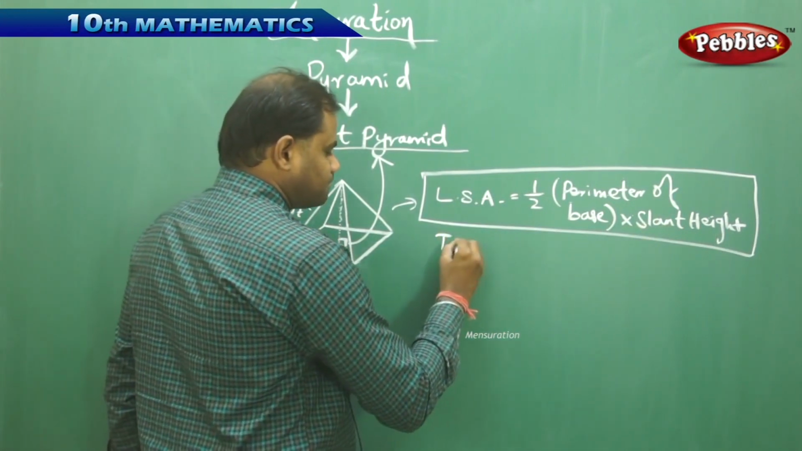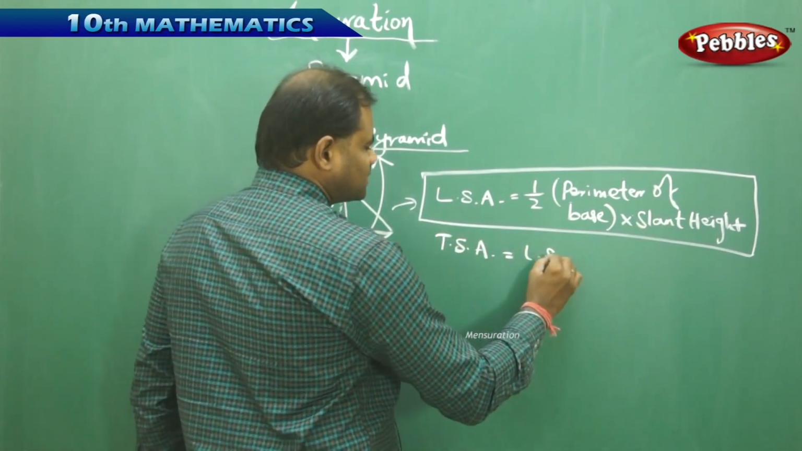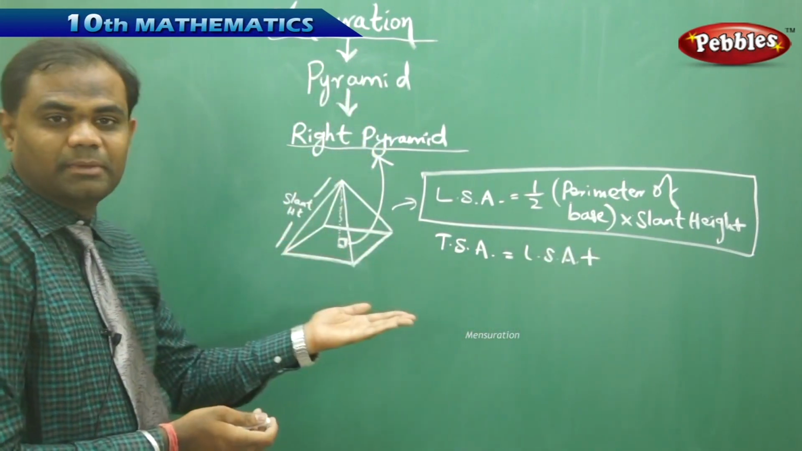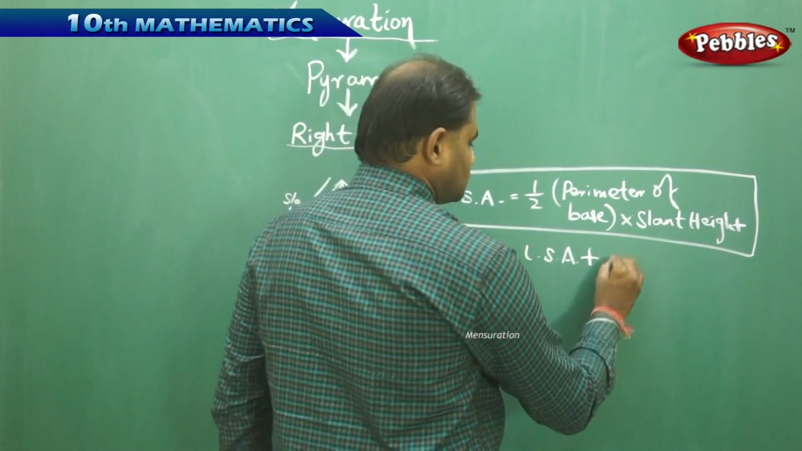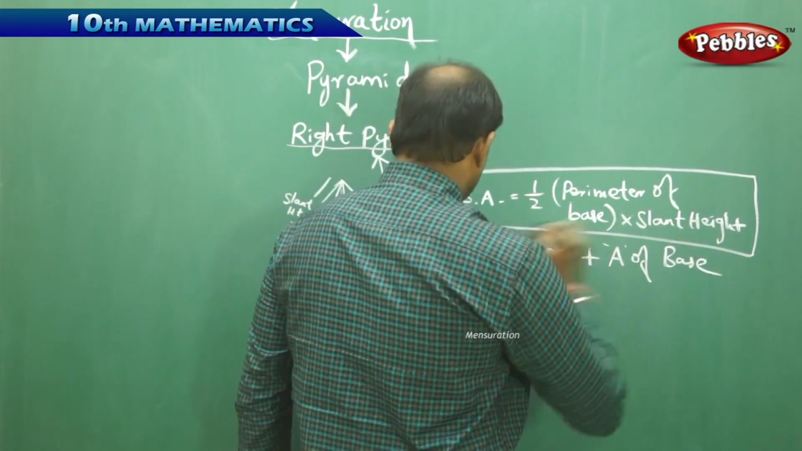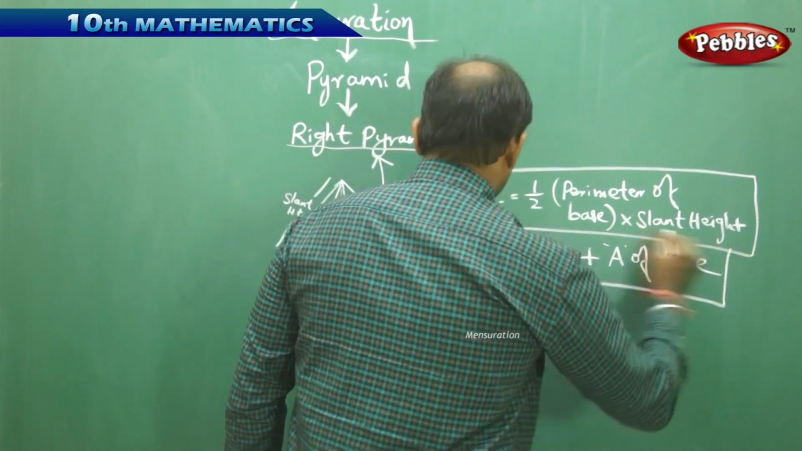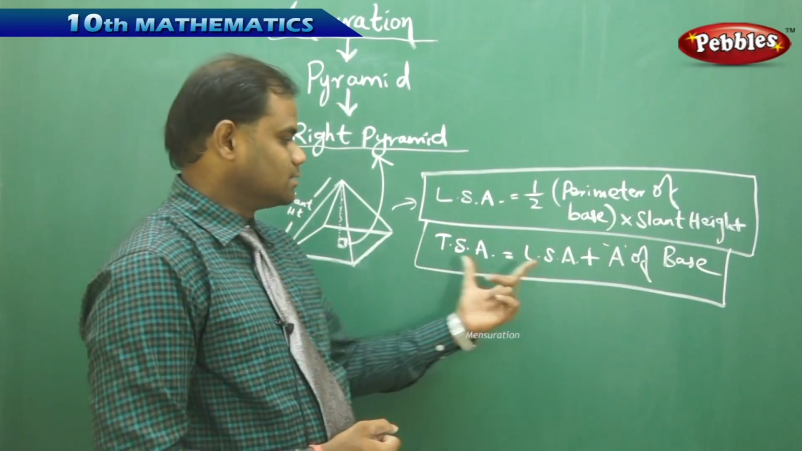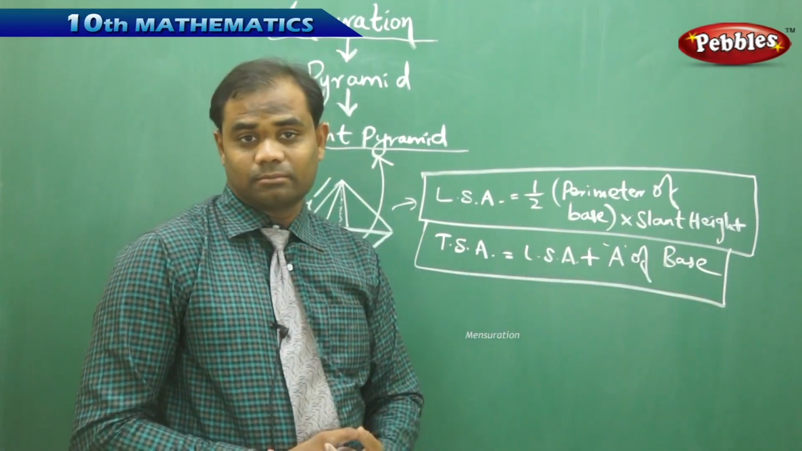Similarly, the TSA is nothing but the lateral surface area plus the area of the base, which is a rectangle here. This is how we derive the formula for the pyramid. The TSA is LSA plus area of base.